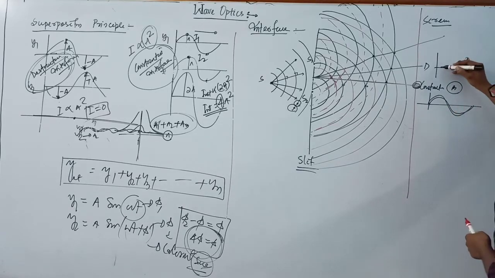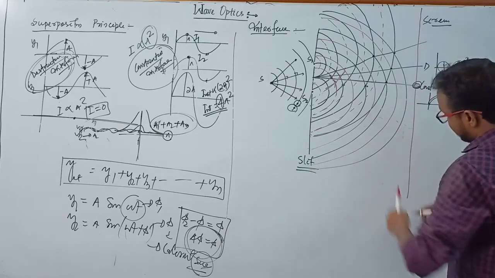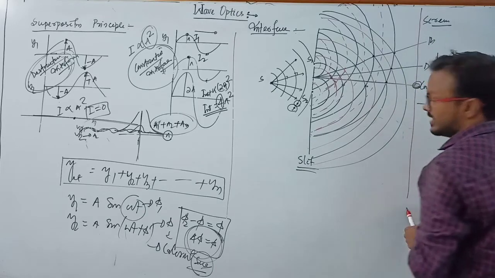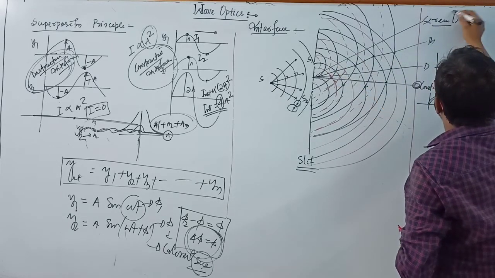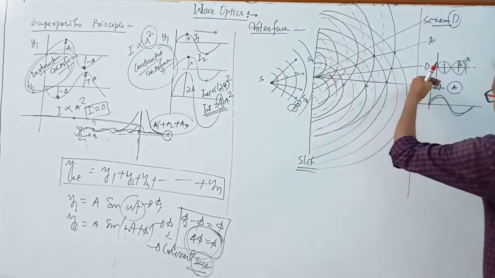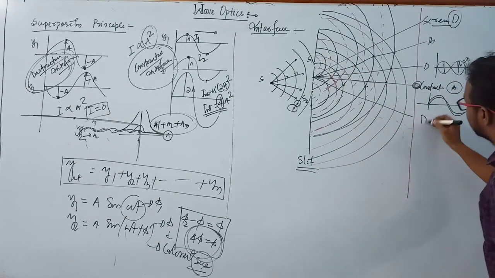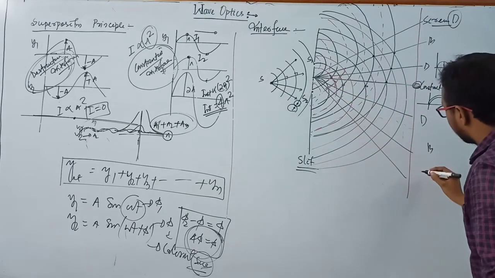So here the intensity is 0. And again, if you go up the screen above the destructive point, then you get brightness again, and again here it is darkness. And similarly below this point we get brightness, darkness, brightness, darkness.